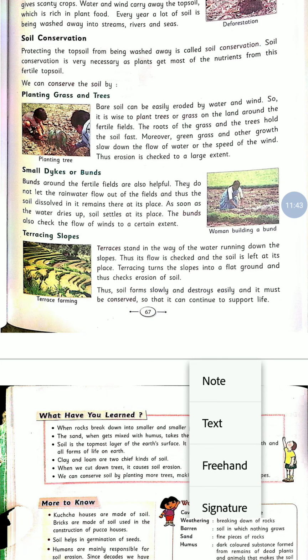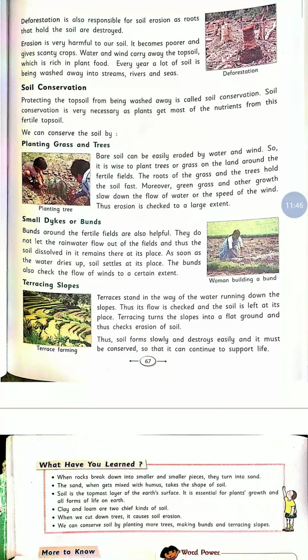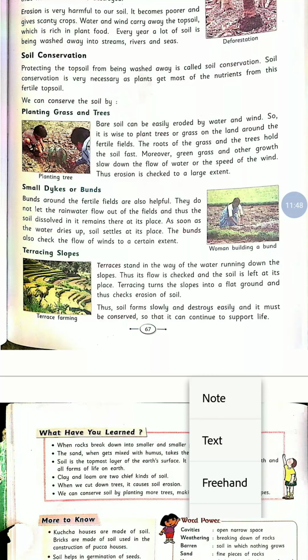We can conserve the soil by these methods. First, planting grass and trees, small digs or bunds, and terracing slopes. So first we will see planting grass and trees.